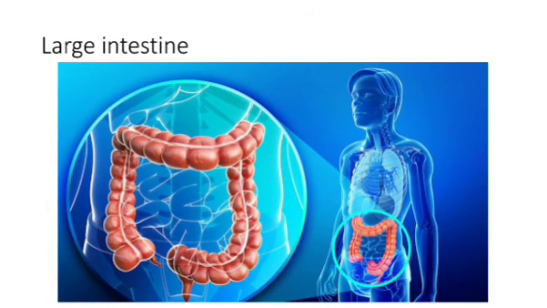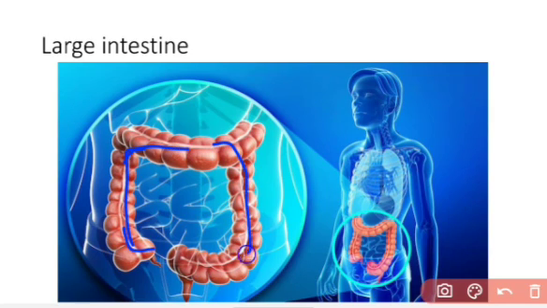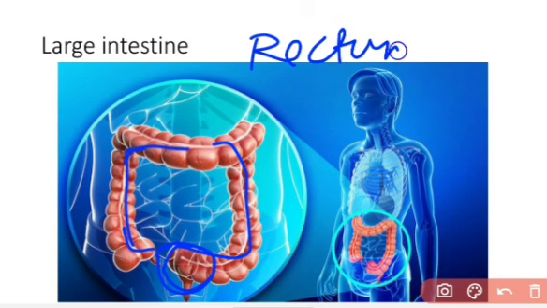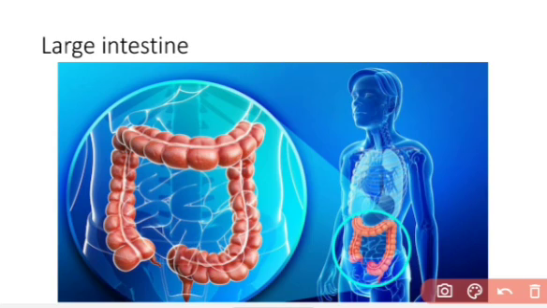Here you can see the large intestine. This is the large intestine present in our abdominal region, and from here this is the part called the colon, where salts and water are reabsorbed by the wall of the large intestine, and then the material goes into the last part. This is the last part of our large intestine, called the rectum, and here the waste material is stored, and then it is released by our body by the process of egestion.